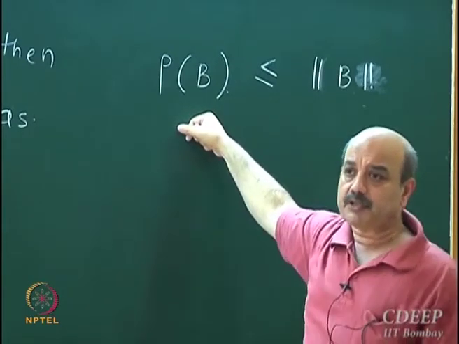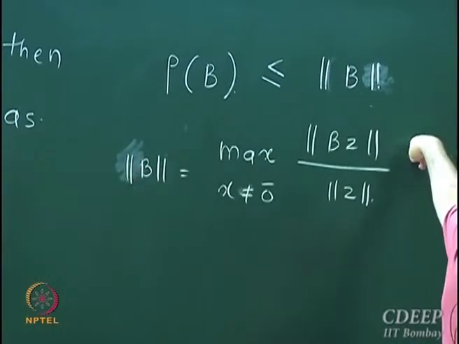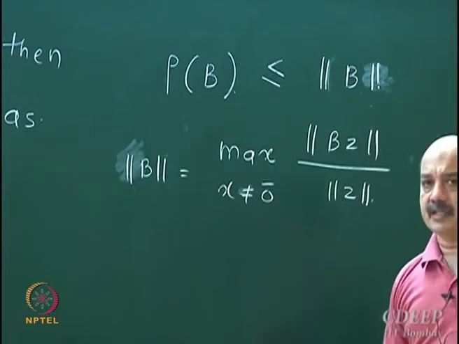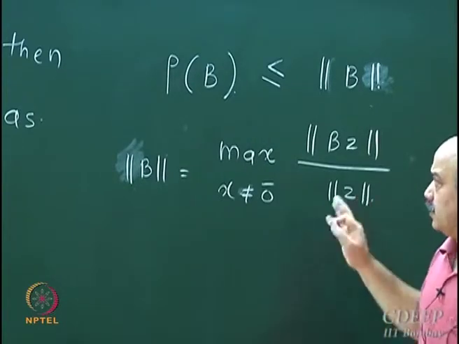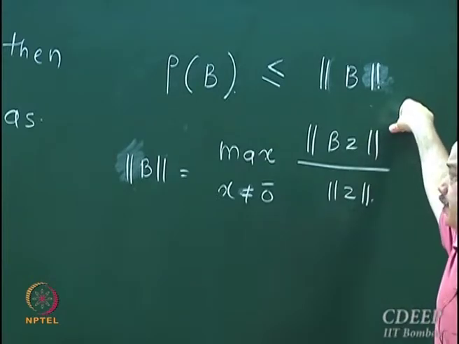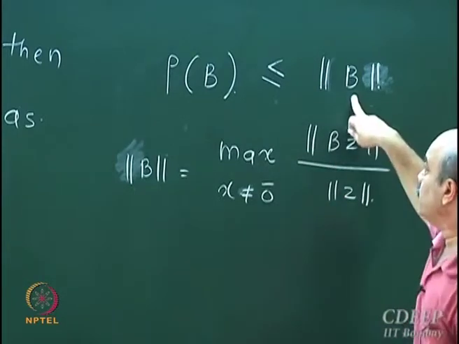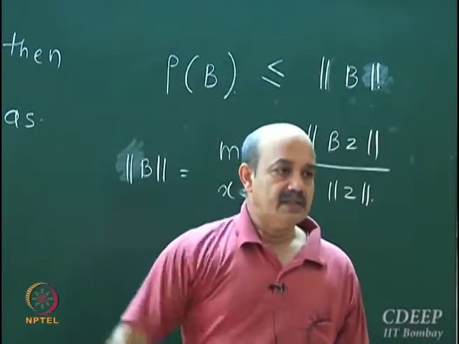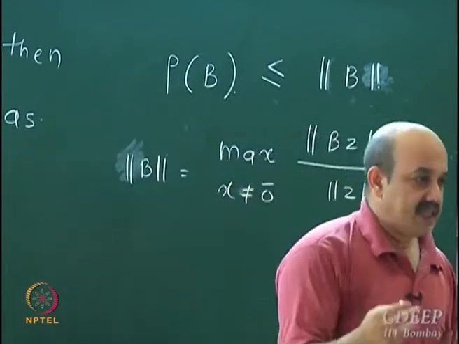It is induced by the norm defined on the range space and the domain space. This norm of a matrix is nothing but amplification power, or a gain of a matrix. If the induced norm is less than 1, obviously the spectral radius is less than 1 and convergence is guaranteed. If the induced norm is greater than 1, we cannot say anything. If it is less than 1, we are sure.